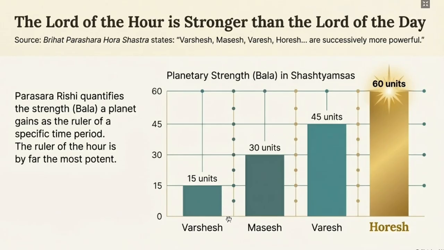So if you have to perform any activity and you have to find a proper hora for that, you need an auspicious hora. If you choose an auspicious hora, there are more chances of that activity being fruitful. So you should try to start that activity in that particular hora. There are more chances of that activity giving you good results.